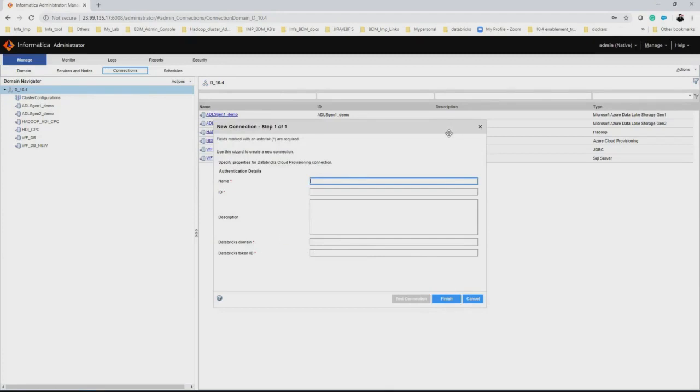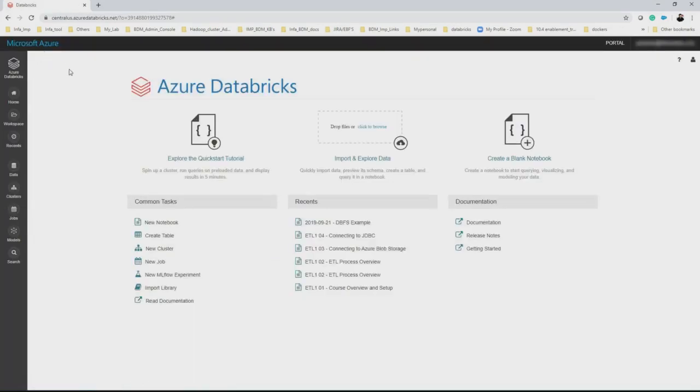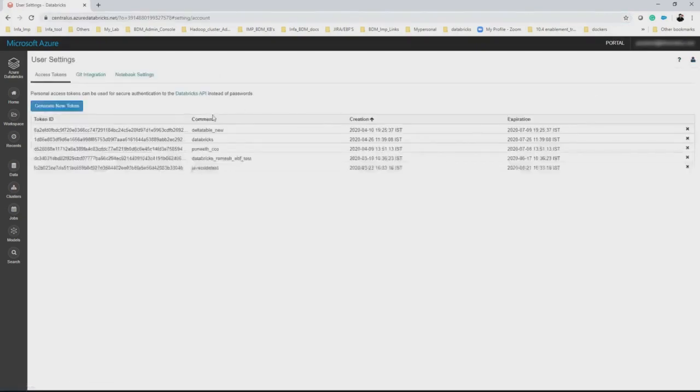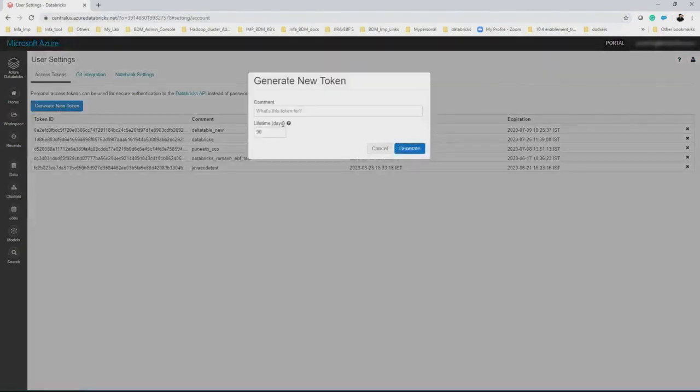So let me log into the Databricks workspace and I'll show you how to get the Databricks domain name and the Databricks token ID in order to create the Databricks cloud provisioning connection. So here I have logged into the Databricks workspace. Here under the URL, you can see this is the Databricks domain name, centralus.azure-databricks.net. To create a new token, go to the user settings, and there will be an option to generate a new token. Click on generate new token, and you have to specify the reason.